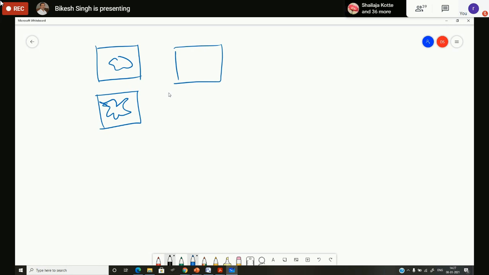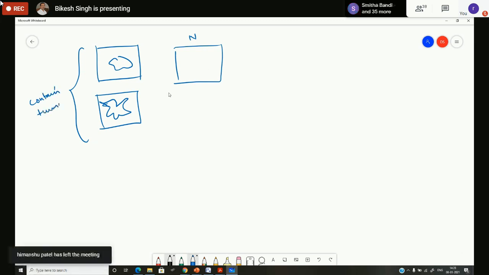So this is a normal image, and these two images contain some disease. This is a non-cancerous tumor, means it is not dangerous, and this is a cancerous tumor, which is dangerous. So who will give you this information?